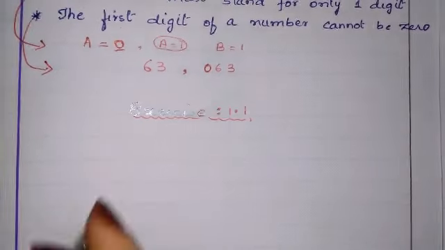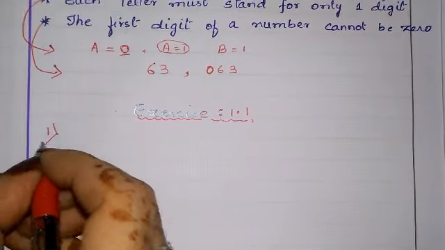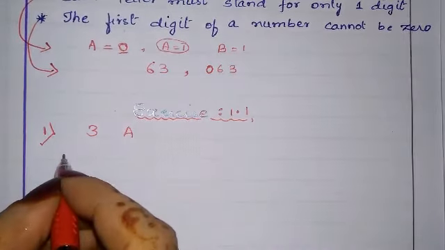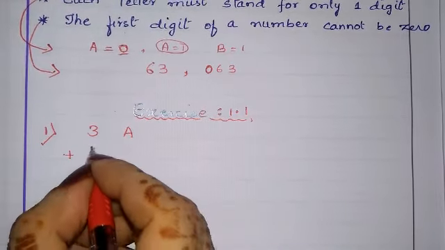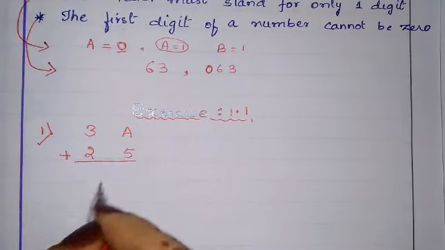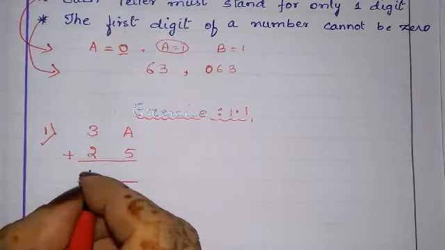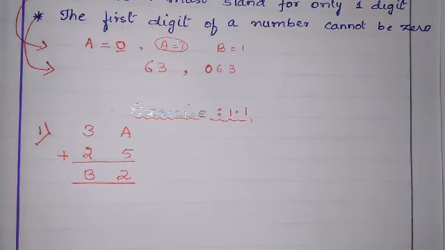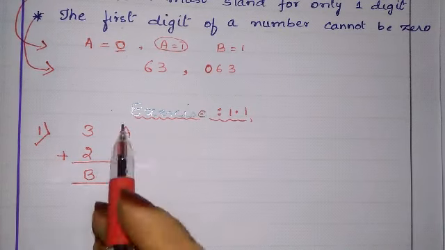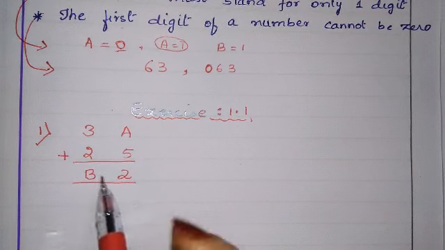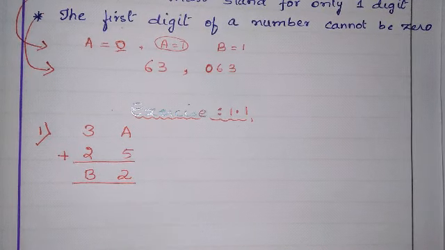So the first question here is 3A plus 25 upon B2. This is the problem. Okay, now we have to solve this problem by finding the value of A and B. Okay, we can easily find this A and B value.